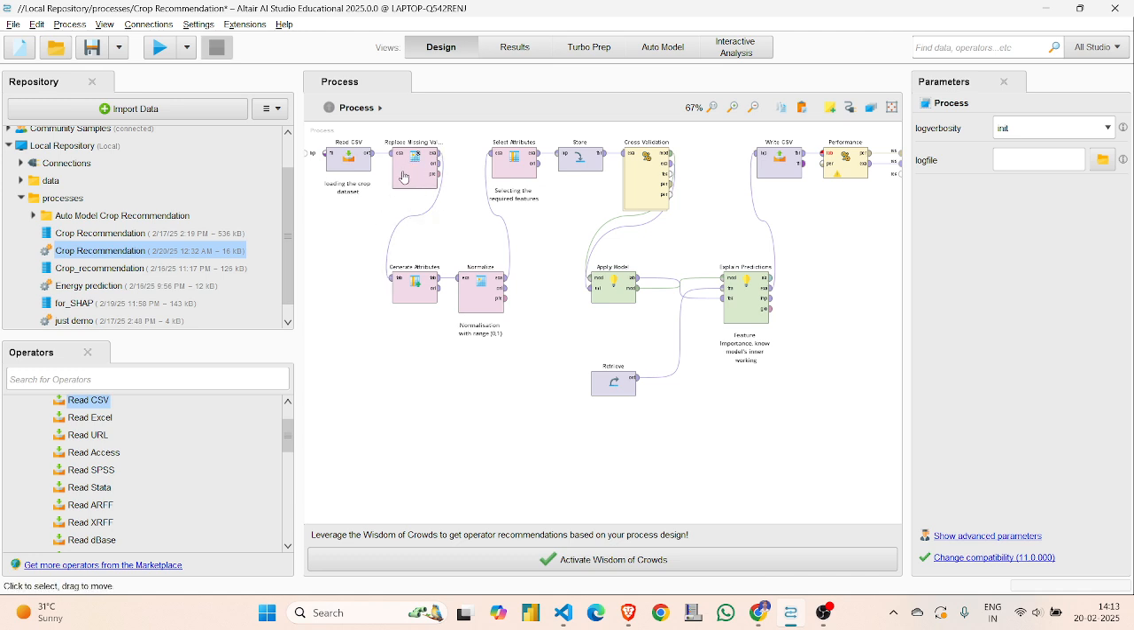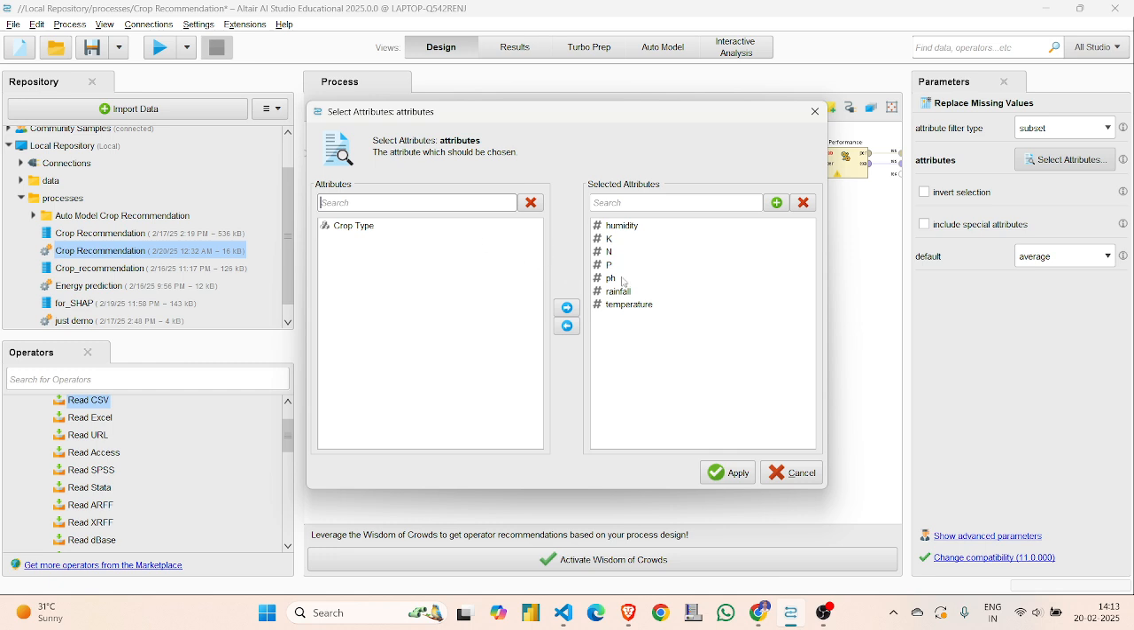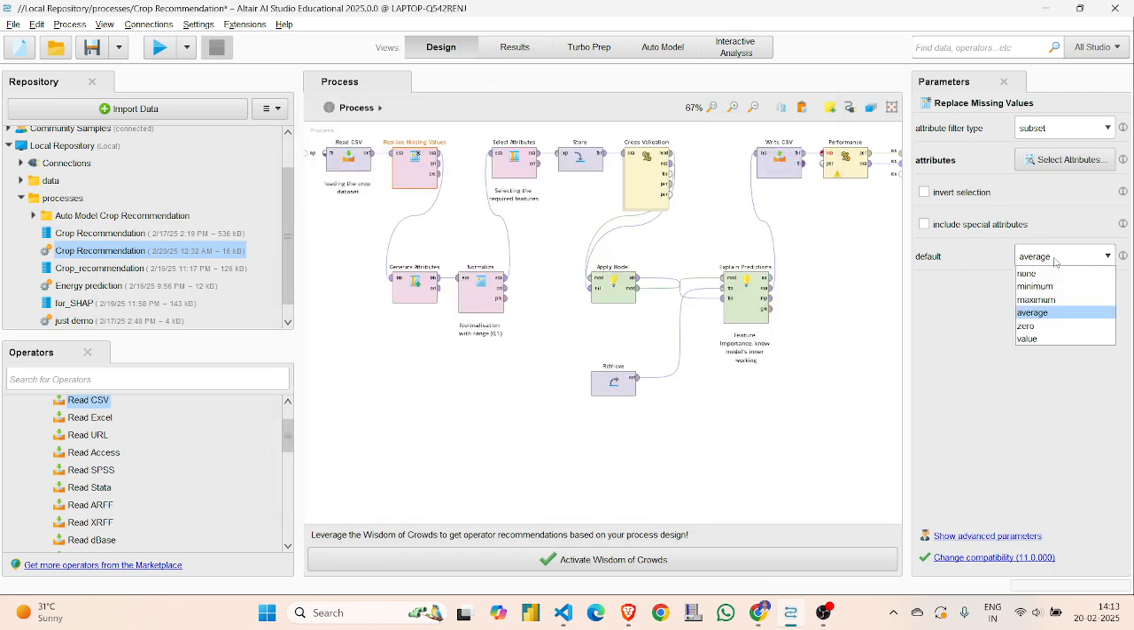Then I used Replace Missing Values, using the mean. If I click here, you can change the different parameters in it. I used a subset because I wanted to impute all the numerical columns, so I can select all the numerical columns and do some imputation. These are the numerical columns in my data set, and this is the crop type, which is not numerical; it is string data with different categories. Mean average is the default. You can choose minimum, maximum, zero, or other values.